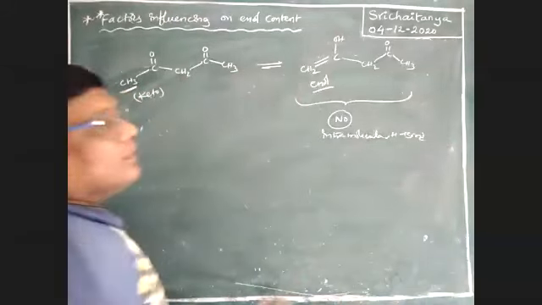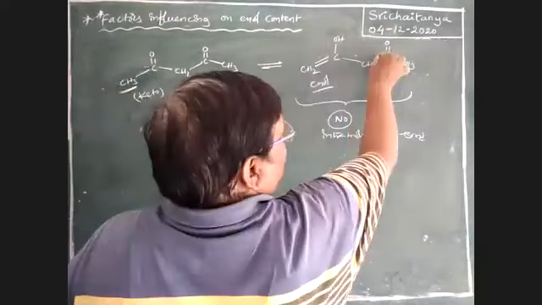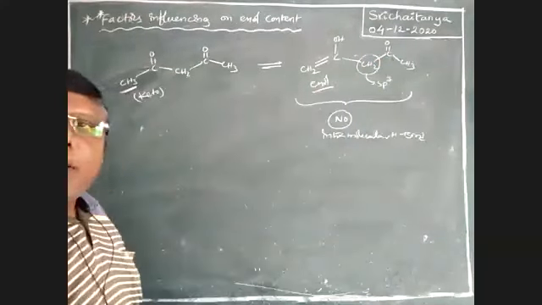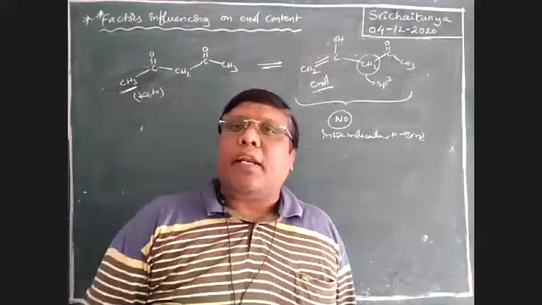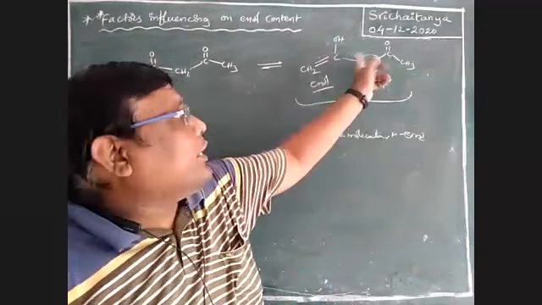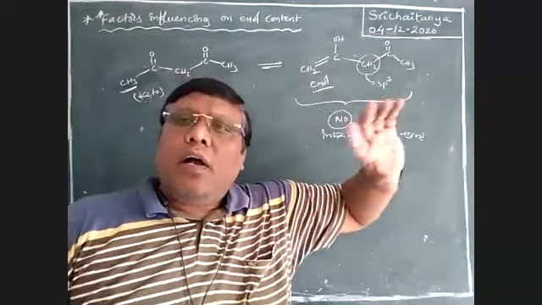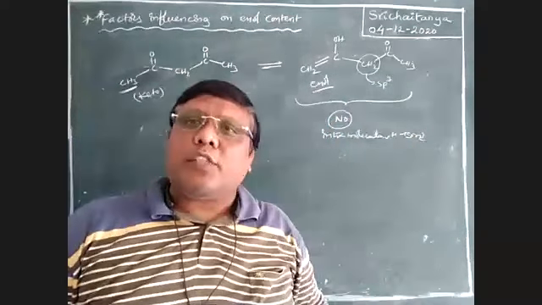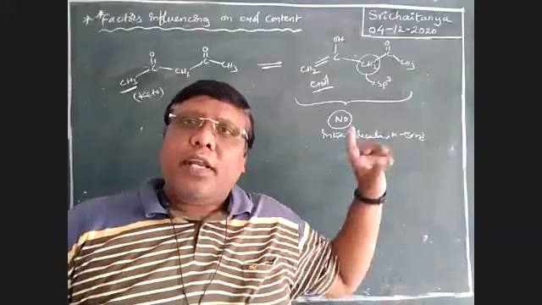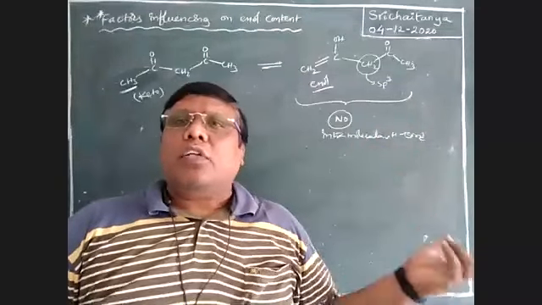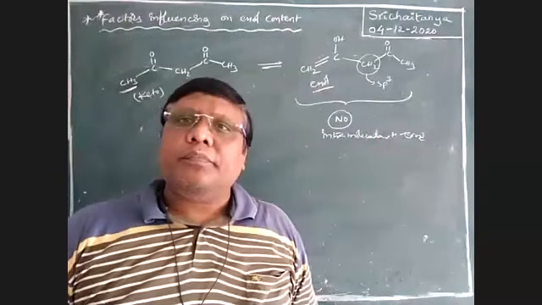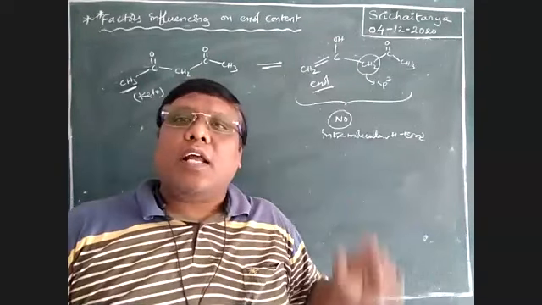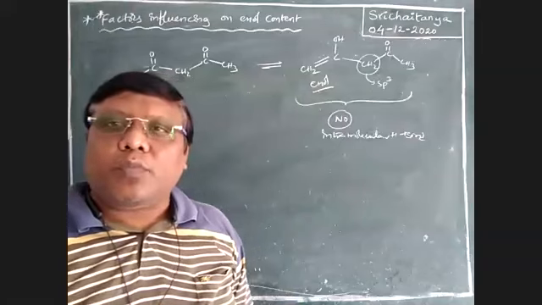It is no because, boys, this is an sp3 hybridized carbon, out of plane. This bond and this bond are out of plane. Only if all the atoms are in the same plane is intramolecular hydrogen bonding possible. But here the atoms are out of plane, so hydrogen bonding is not possible.